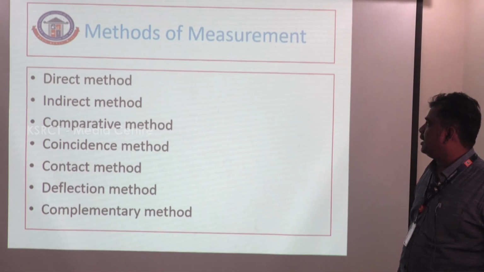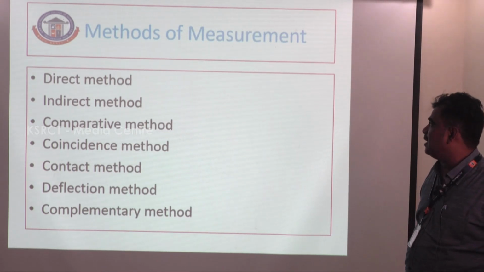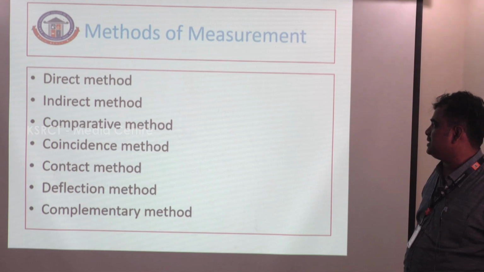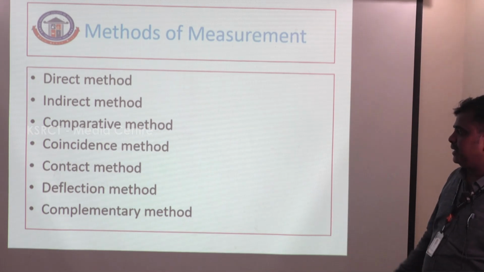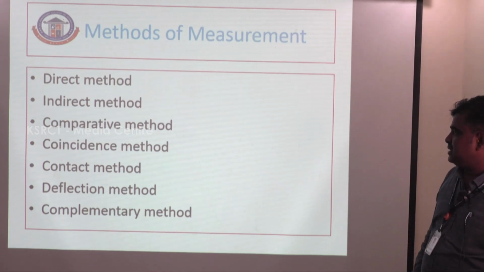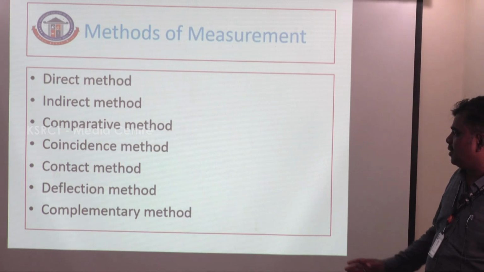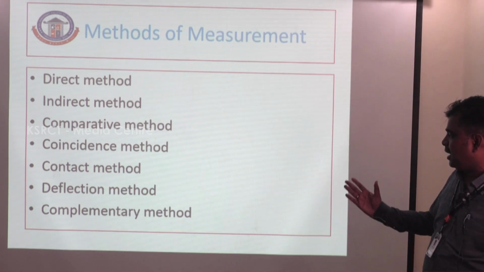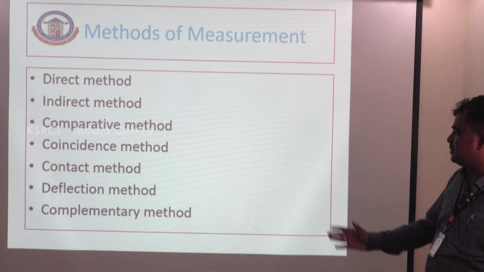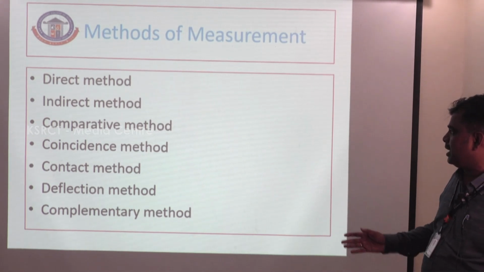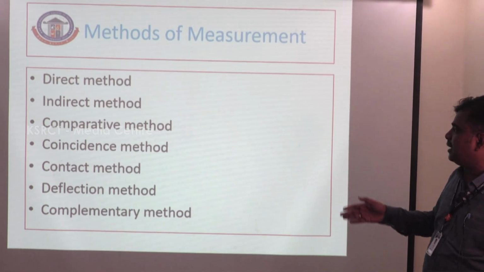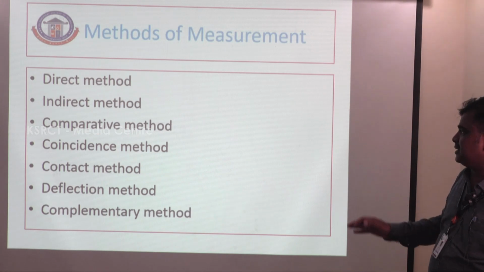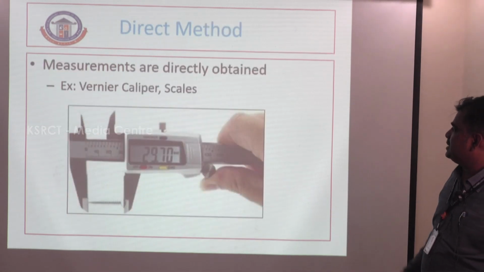What are the different methods that can be used to measure various quantities? First, the direct method, indirect method of measurement, comparative method, coincidence method, contact method, reflection method, and the last one, the complementary method. These are the different methods of measurement used to measure things. We will discuss them one by one.